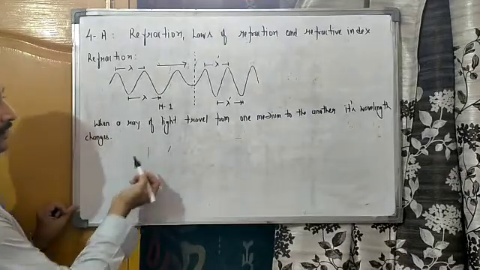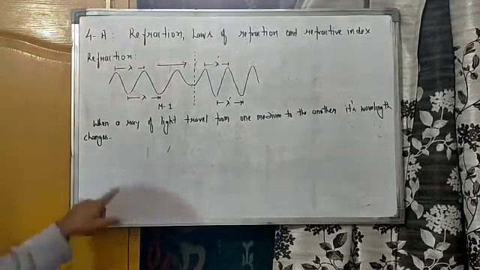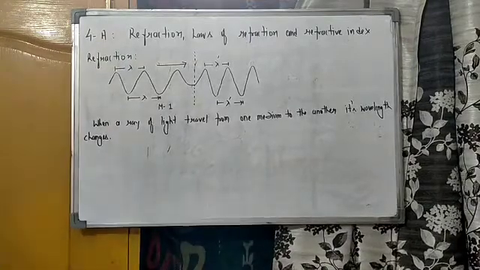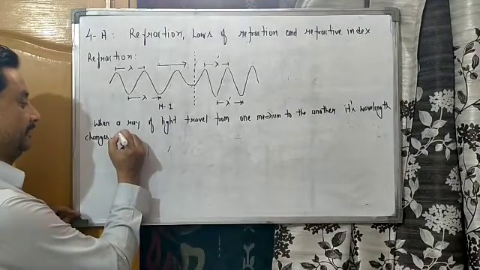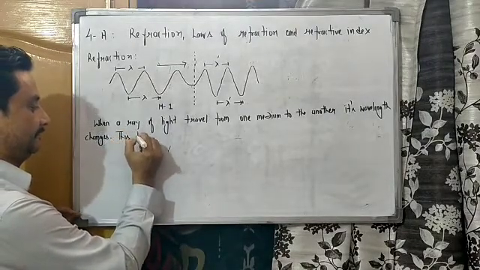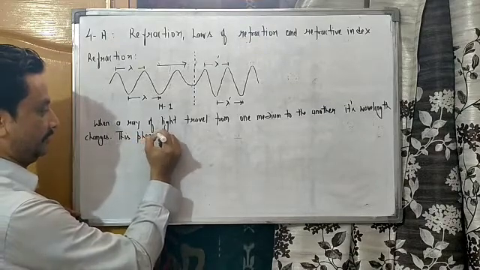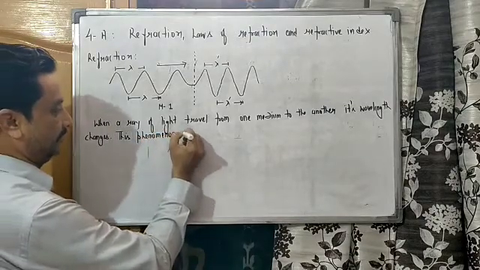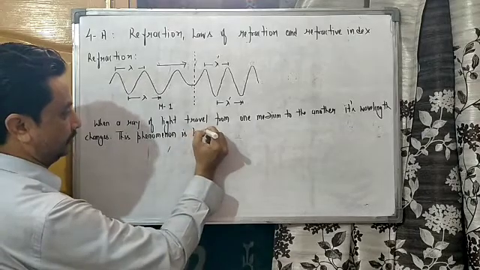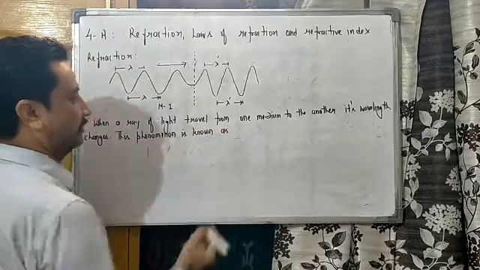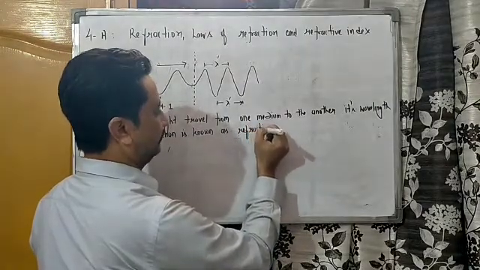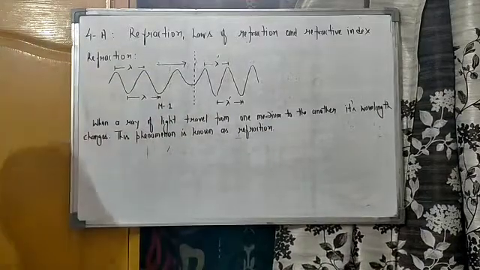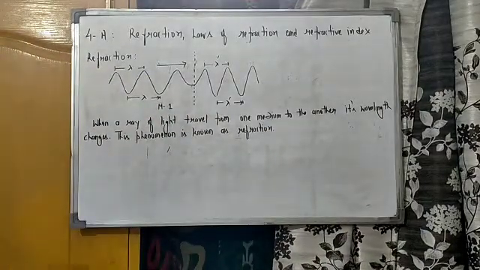So when a wave travels from one medium to another, its characteristic property, wavelength, changes, which we call refraction. This phenomenon is known as refraction. When a ray of light travels from one medium to another, its wavelength changes.